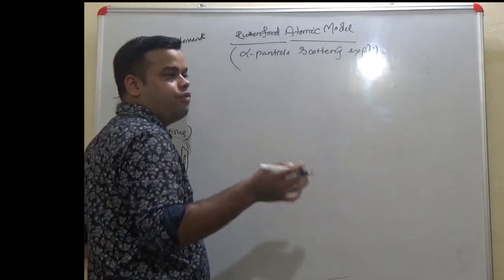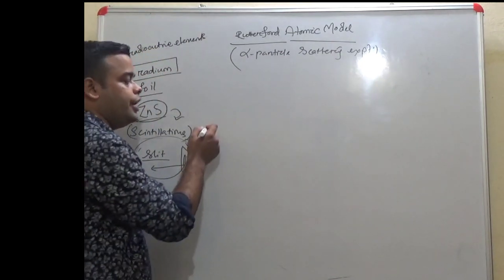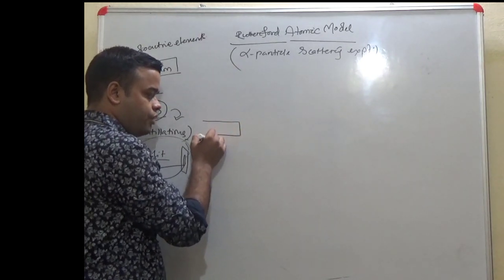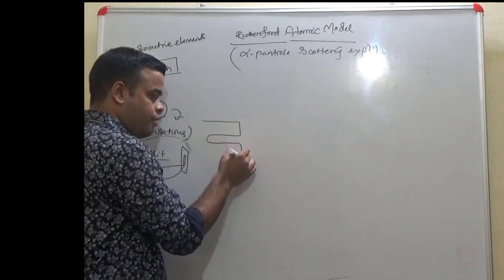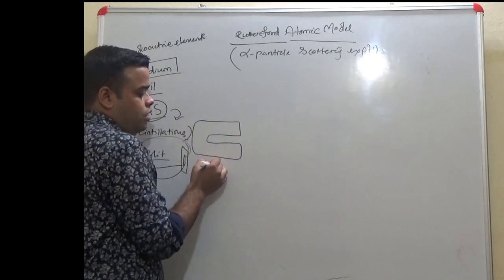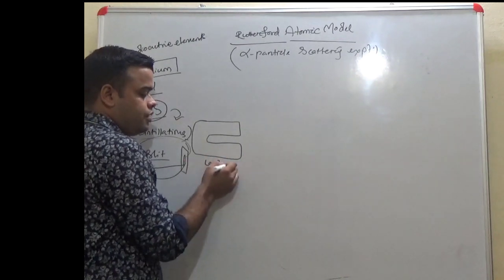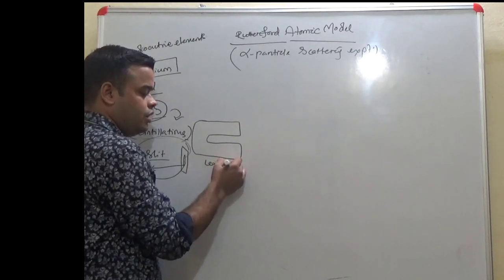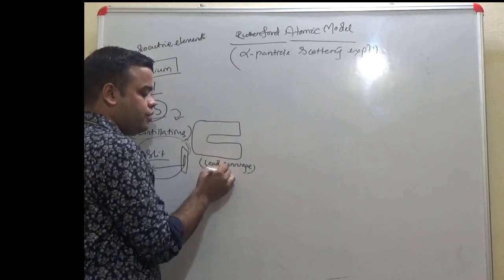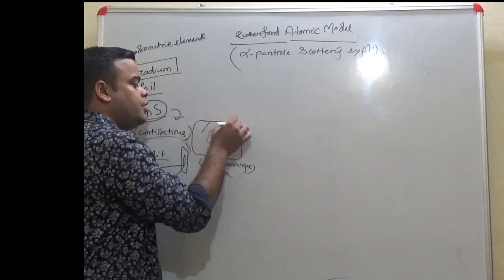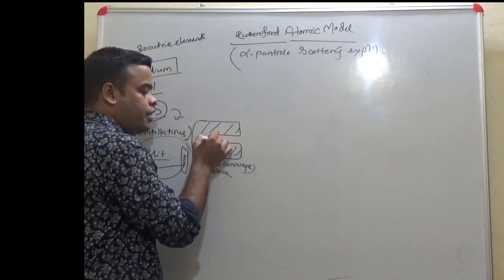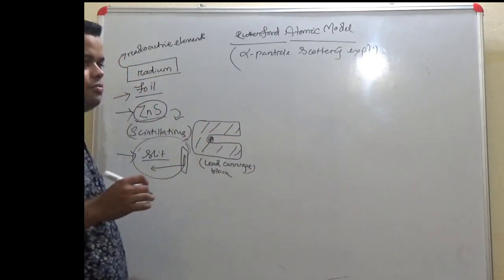First is the involvement of a radioactive element. At that point in time, he used radium for this purpose. This is a lead block within which a radioactive element, say radium, is placed.